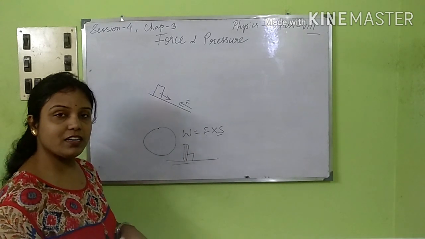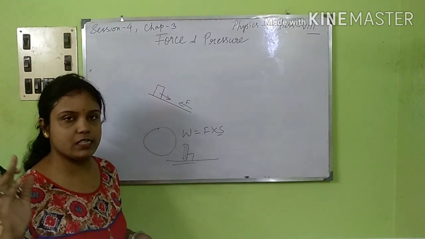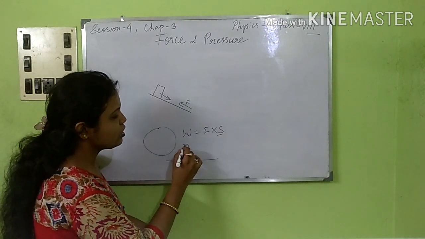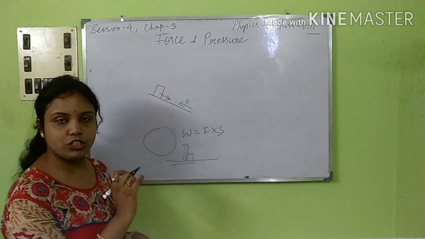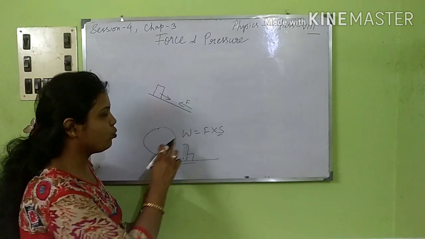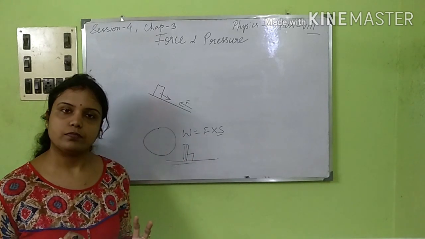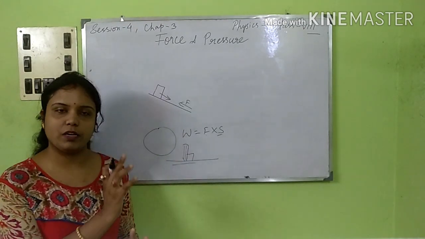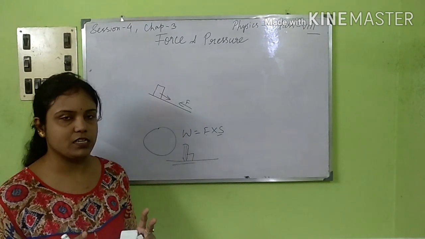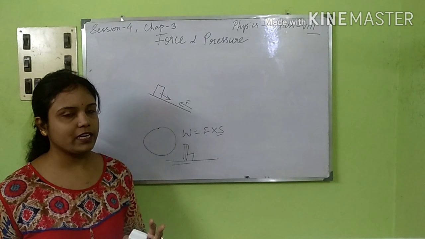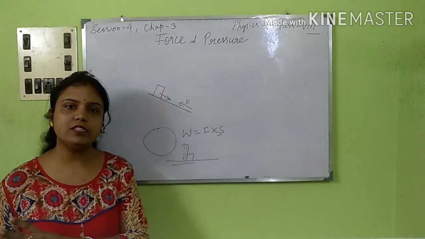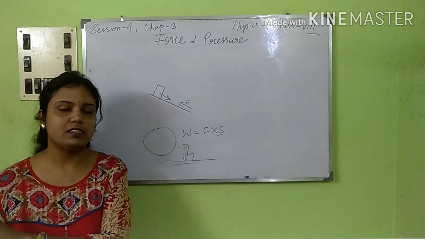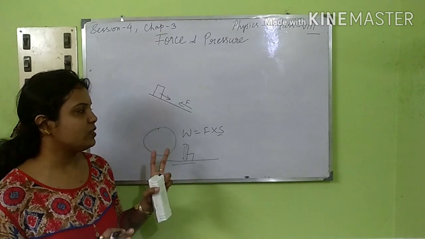Now why 90 degree, that we will be having in Class 10, obviously not now. But you remember that when a force and a displacement are perpendicular to each other, the work done becomes zero. So for these two cases, work done becomes zero. So we had three cases. First, positive work done. Second was negative work done. And third was work done is zero. So these were the three cases.